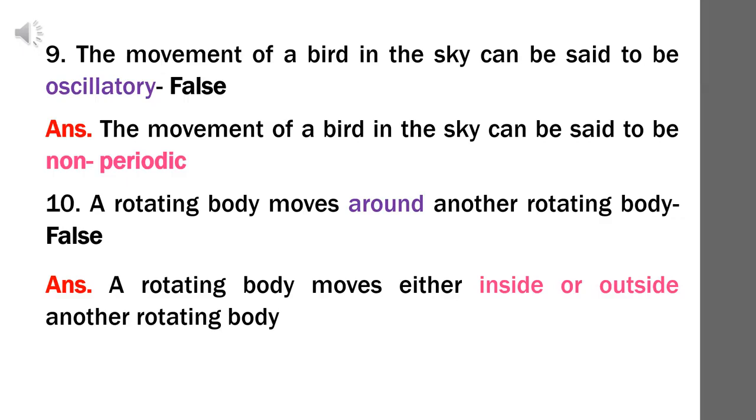Question number 10. A rotating body moves around another rotating body. Answer: false. The correct statement is a rotating body moves either inside or outside another rotating body.